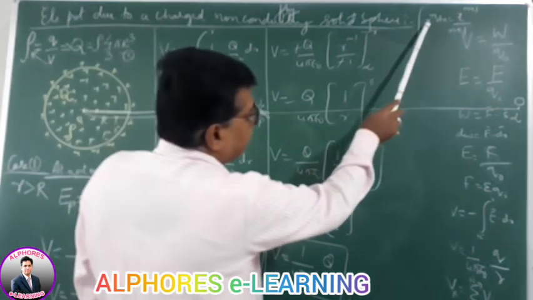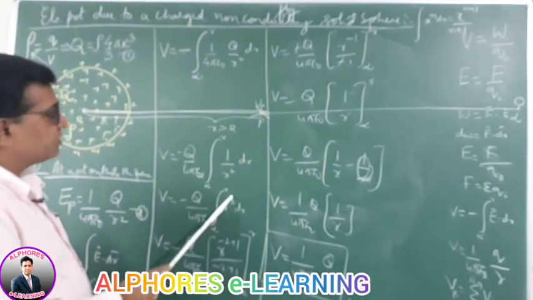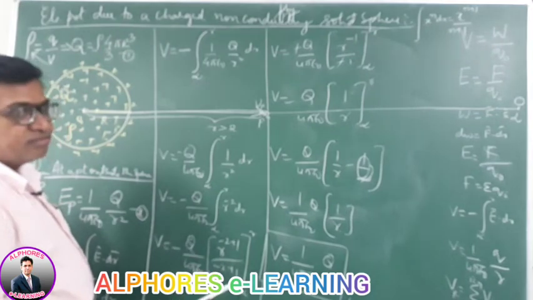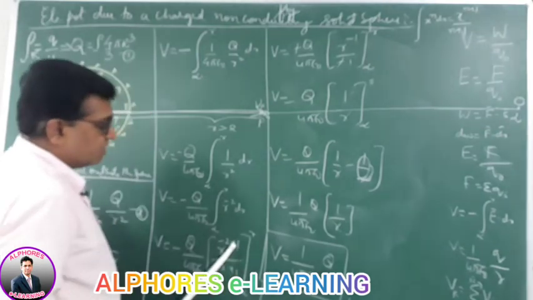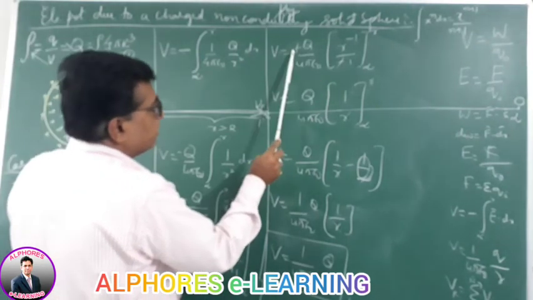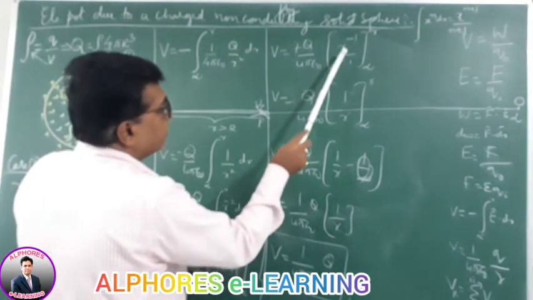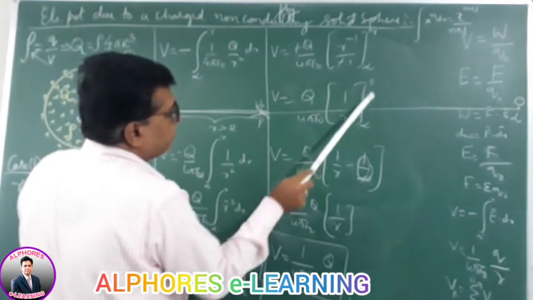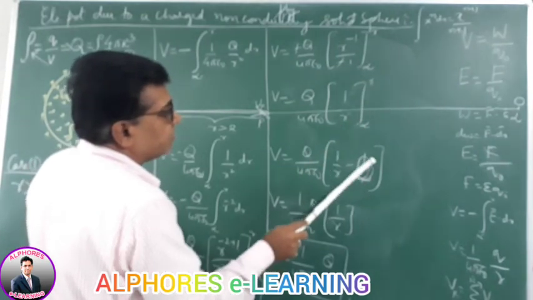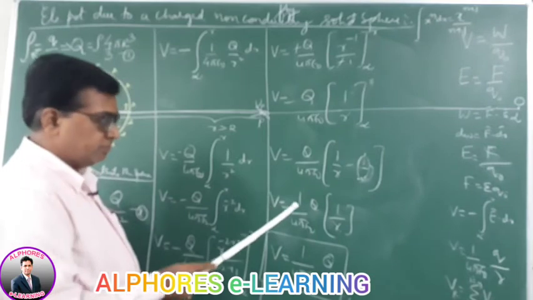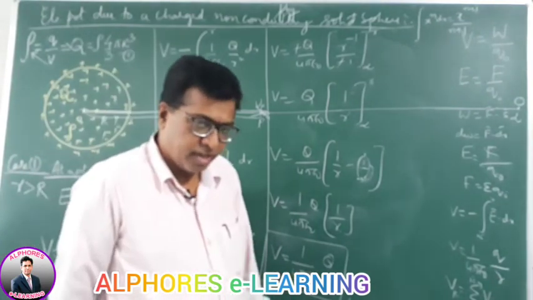Now you know, the integral of x power n dx is x power n plus 1 by n plus 1. So r power minus 2 becomes r power minus 2 plus 1 by minus 2 plus 1, from infinity to r. Right? So integrating, minus 2 plus 1 is minus 1. This minus cancels with the minus outside. So therefore q by 4 pi epsilon times 1 by r, from infinity to r. Upper limit minus lower limit: 1 by r minus 1 by infinity, and 1 by infinity is 0. So we get finally the potential is 1 by 4 pi epsilon q by r.